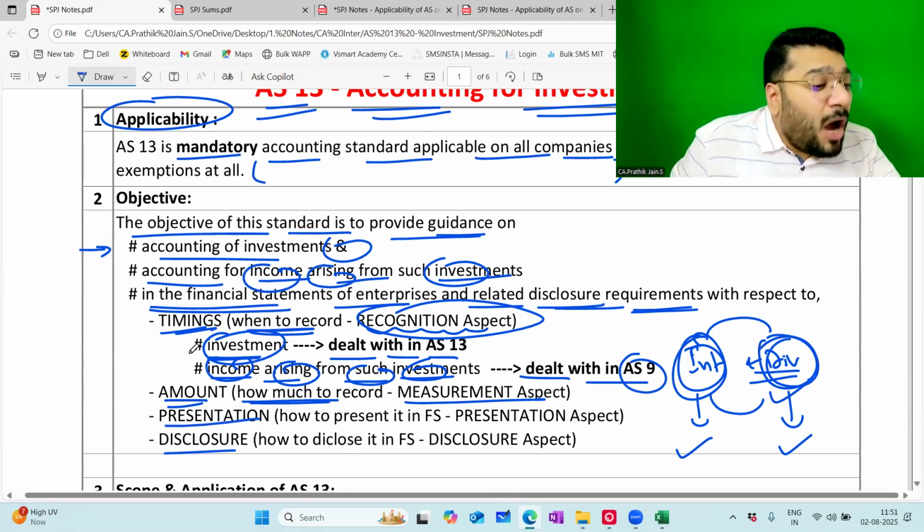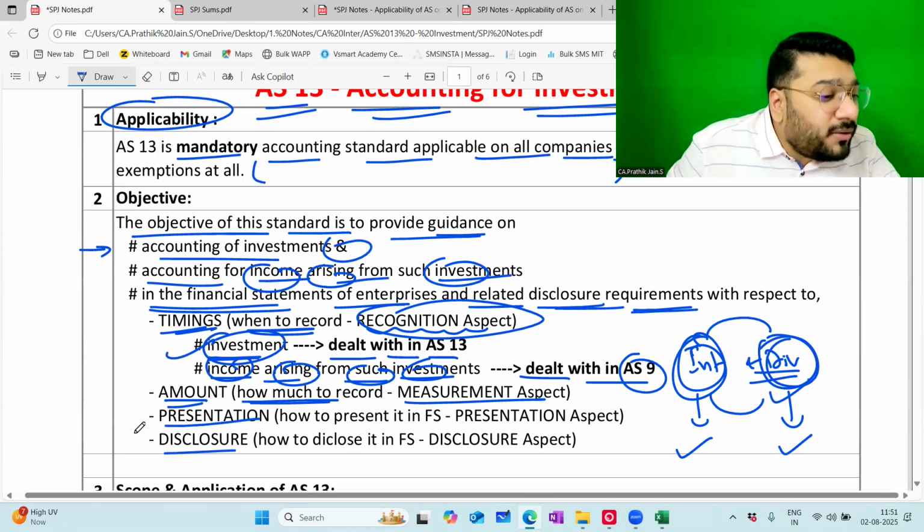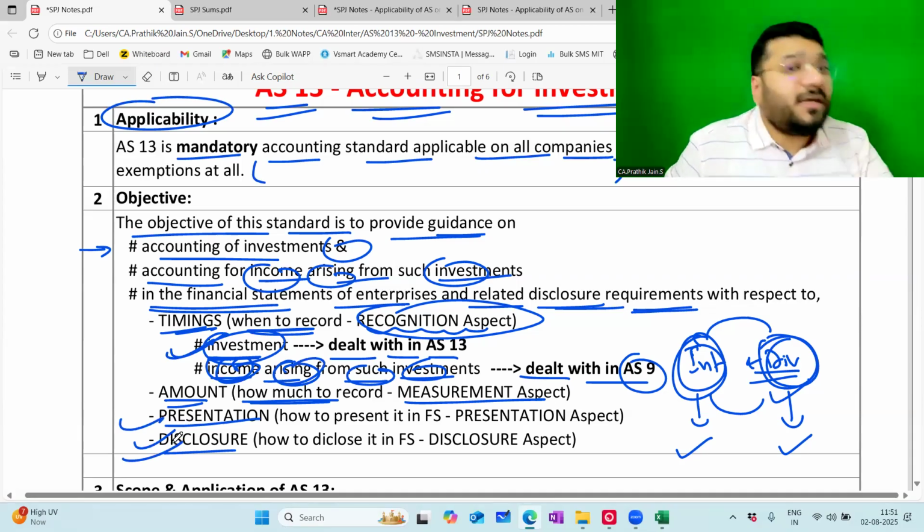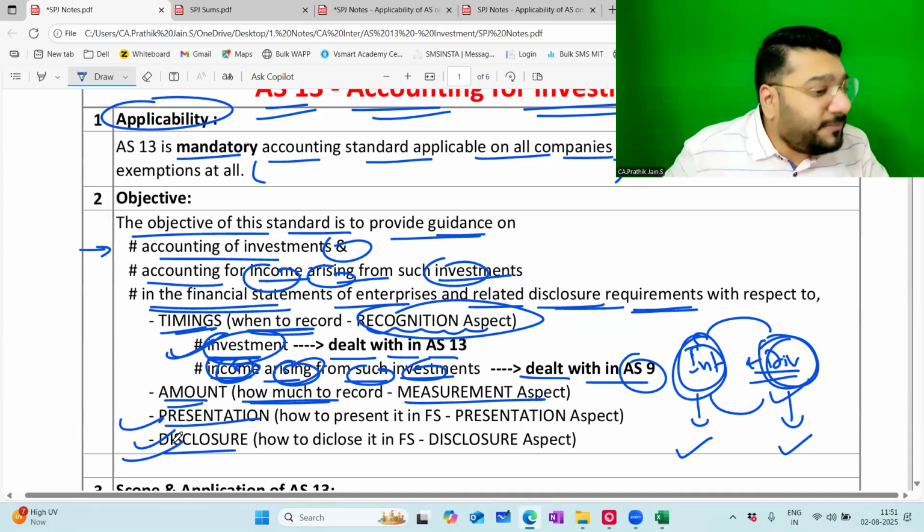Presentation and disclosure: how the investment needs to be presented, how the disclosure of the investment needs to be done, and how the income arising from such investment should be presented and disclosed. This is covered in AS13.